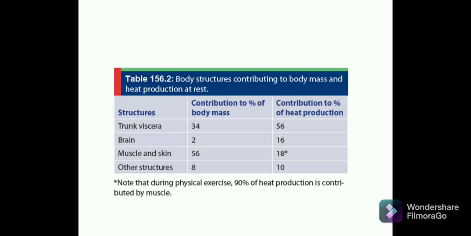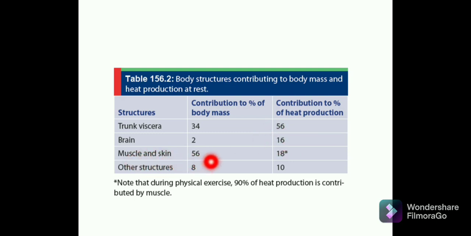Now here is the table which shows the body structures contributing to body mass and heat production at rest. So what happens here is that this is the trunk viscera. Its contribution to the percentage of body mass is around 34%, and the heat production is around 56%. The brain, its contribution to the body mass is 2%, but the heat production is 16%. Okay, you need to know this.